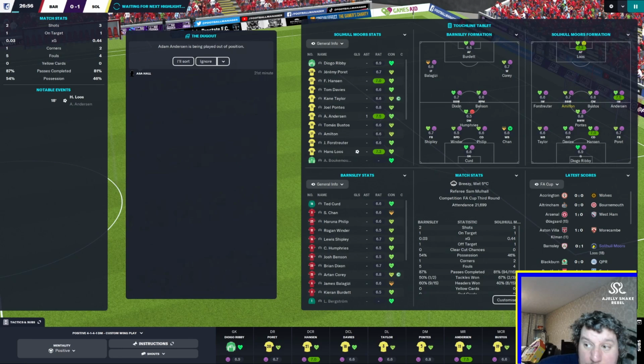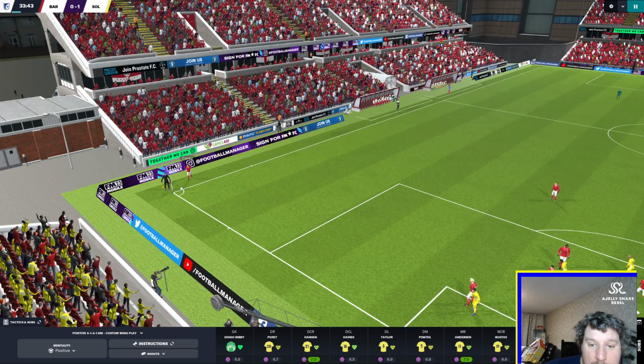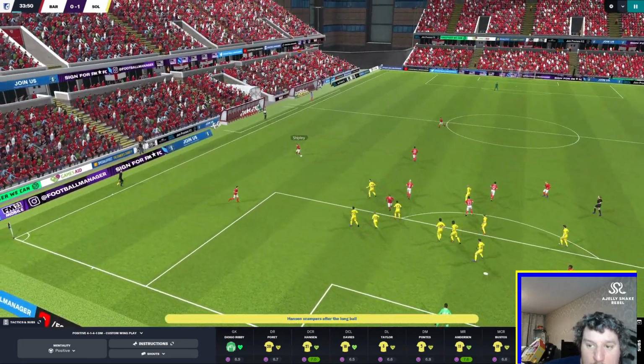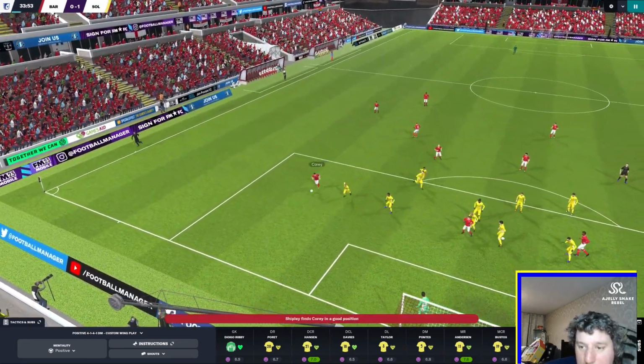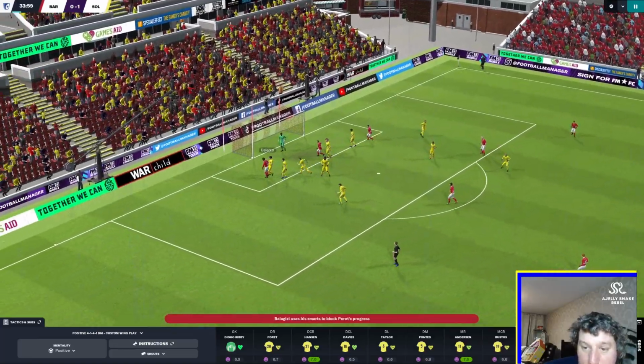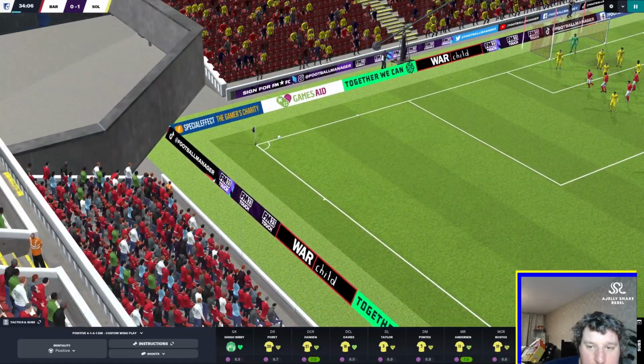Adam Anderson is being played out of position because I think he's got the attributes that could work well for an inverted winger on that right hand side, and judging by how his stats are going there, you can see that that is actually working relatively well too. Shipley then for Barnsley to Corey. He managed to actually get into the box, which is a bit of a worry. It comes off the crossbar, and we do manage to clear just about, nipping in front of their player there.